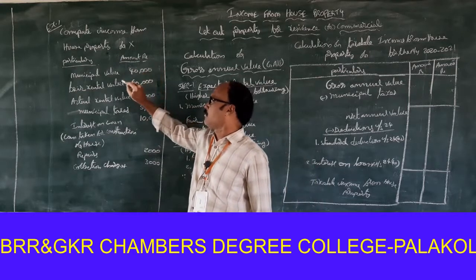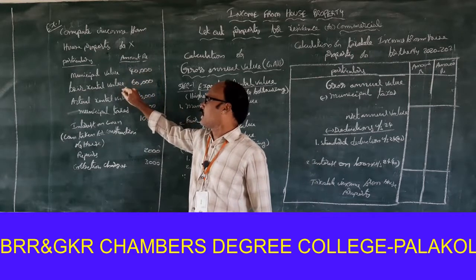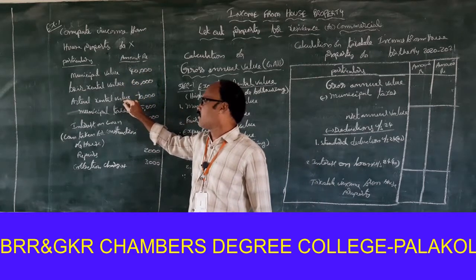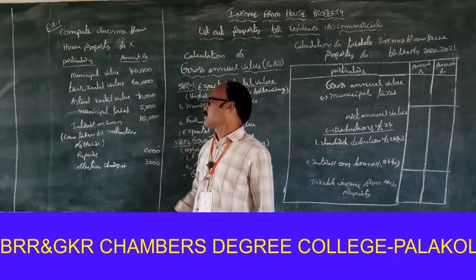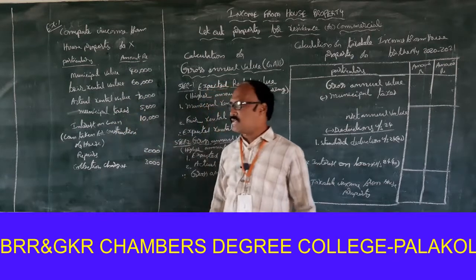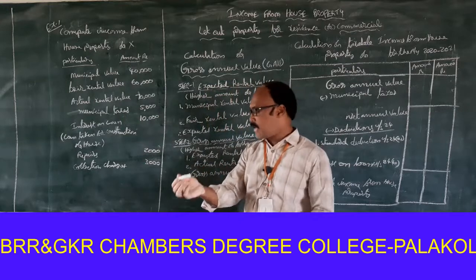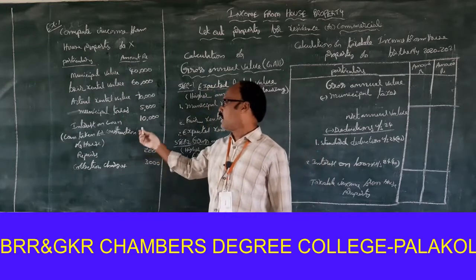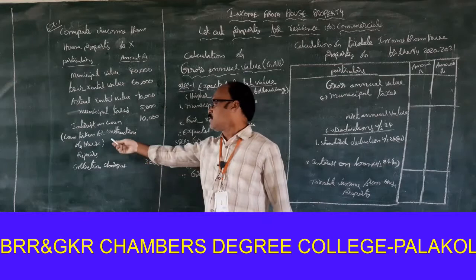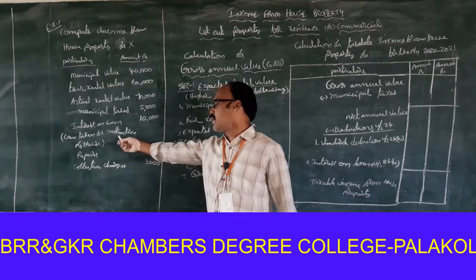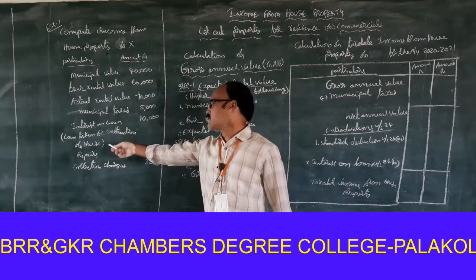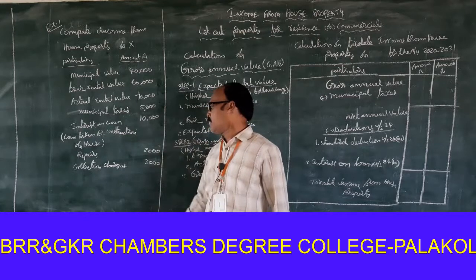Okay, look at that. Particulars, amount: municipal value, fair rental value, actual rental value, municipal taxes. If there is no information, that means the municipal taxes are paid by the owner only. Interest on loan 10,000. The cause of the loan is available. Loan taken for construction of house, no problem at all.